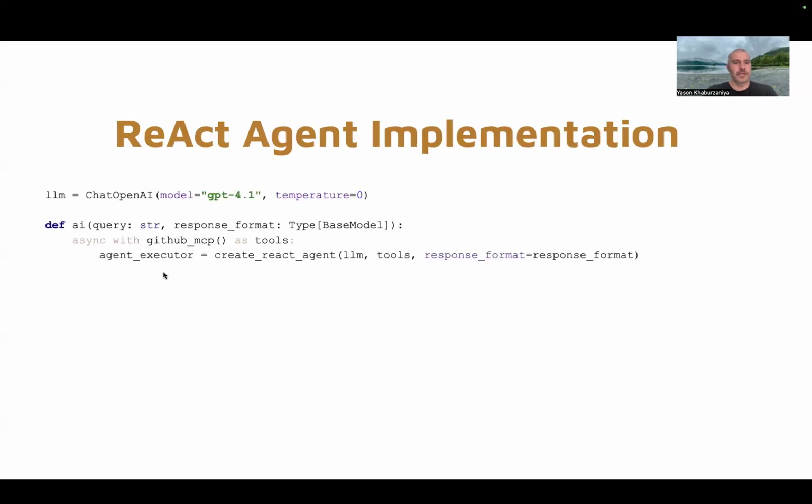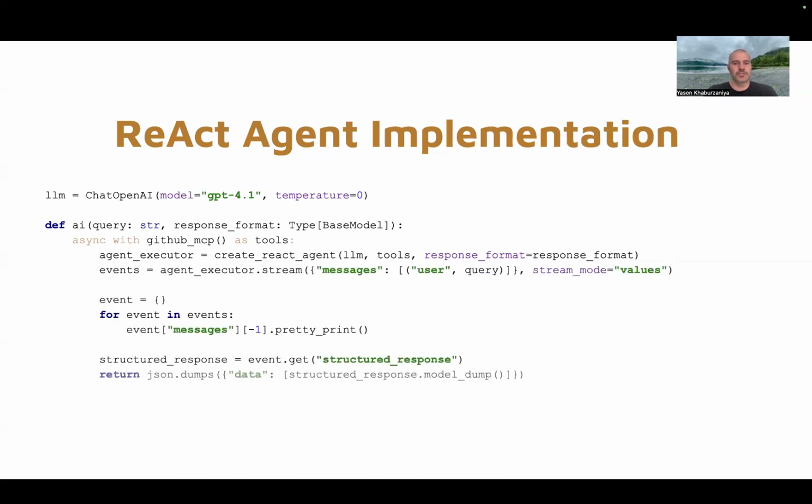Then we're going to have our agent code. We're going to have an LLM, and we're going to have a GitHub MCP. We're going to combine them with this React agent from LangGraph. And it's going to have a structured output, and the rest is just structured output boilerplate. And the result is the same, but slower.